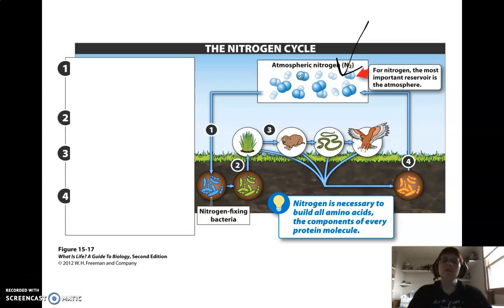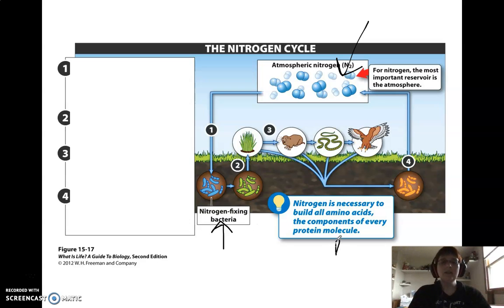And so if we look, it's going to get pulled out of its reservoir by an organism, but this time, if we follow the line, it's not going to get pulled out by a plant. It's going to get pulled out by nitrogen-fixing bacteria. There's actually a set of them that's going to do this. They're going to pull the gas out of the atmosphere. They live down in the soil. These nitrogen-fixing bacteria are going to turn that gas into nitrogen compounds that we can use, like nitrate, nitrite, ammonia, and so forth.